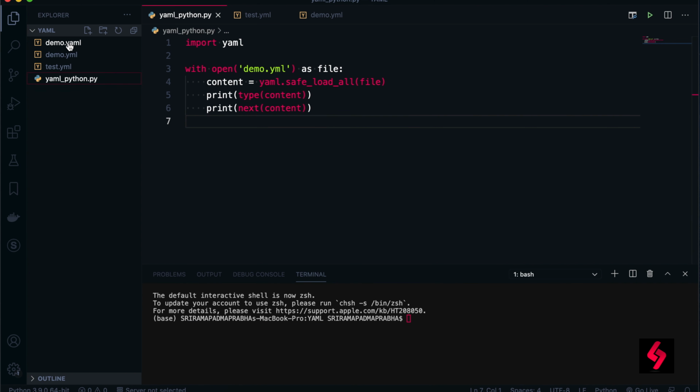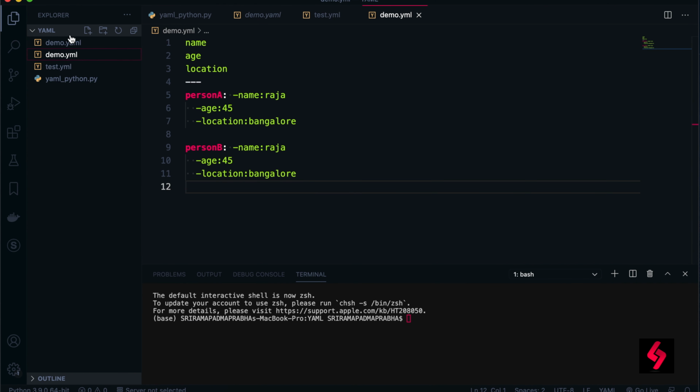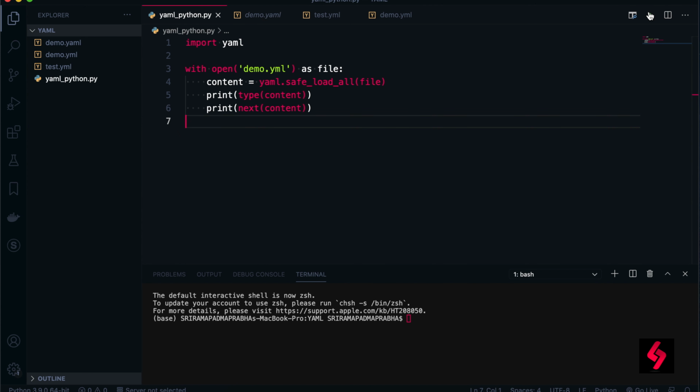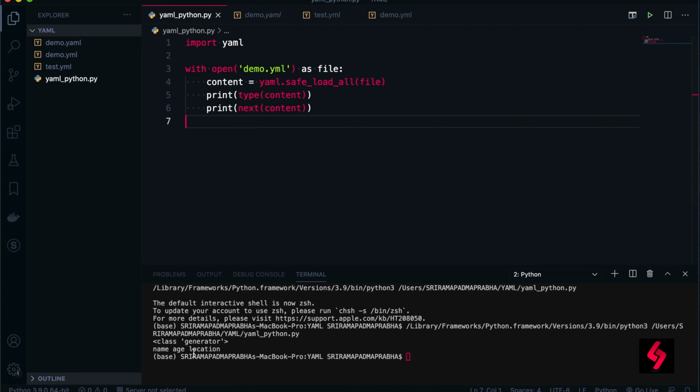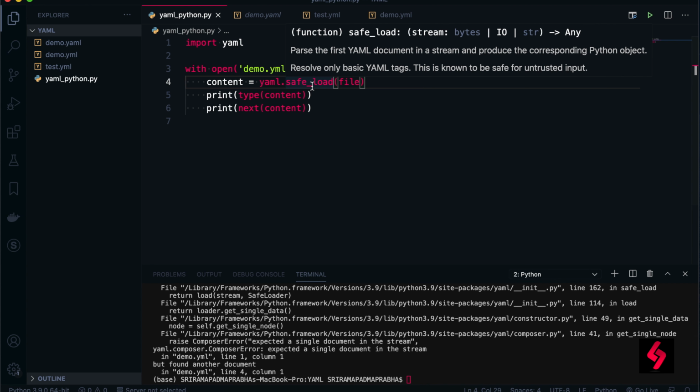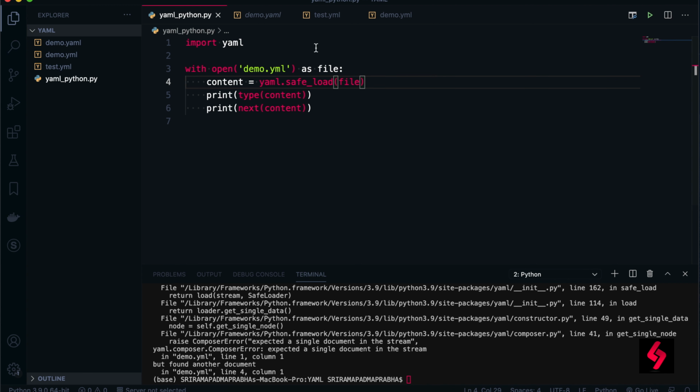Totally, we have three files: demo with different file extensions, and test.yml. So in this code, demo.yml, if we go and execute this code, you can see that this is a generator because load_all will return generators. But if I remove this and execute this code, you see that there is an error because it expects a single document in the stream, right? So when you're directly loading multiple documents, you can see that safe_load is not accepting.